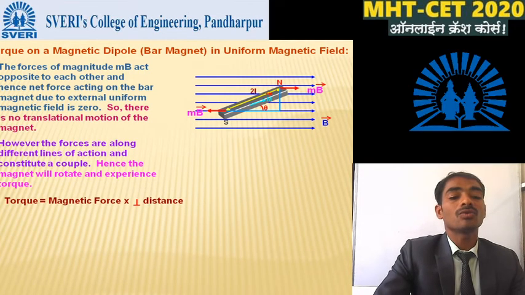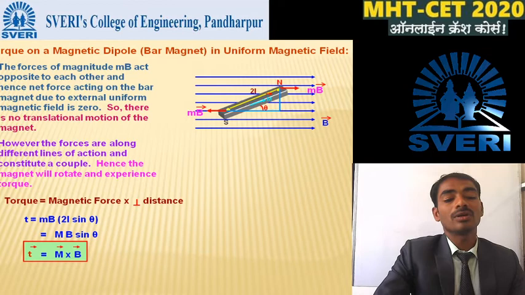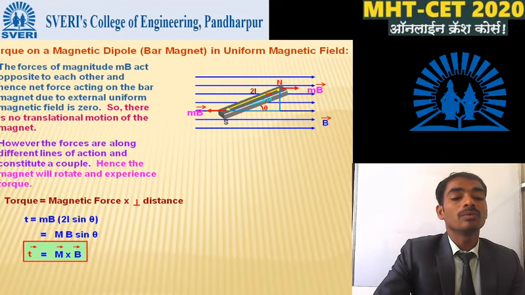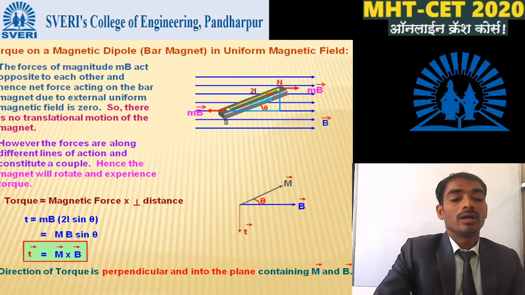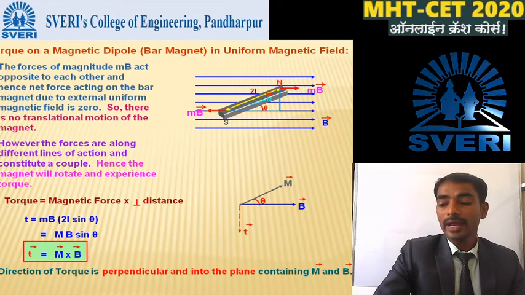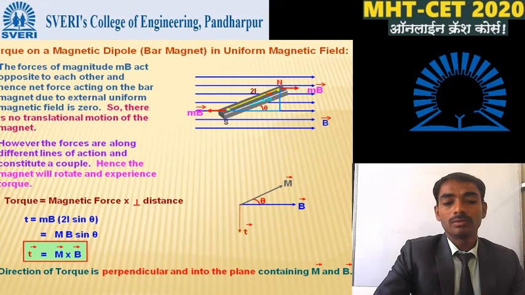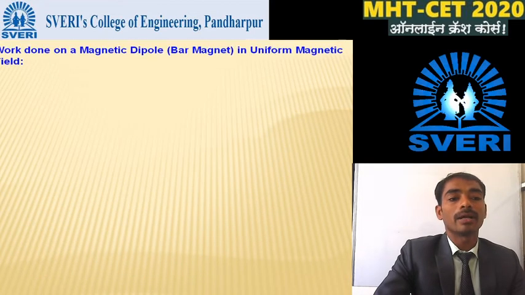So torque is equal to magnetic force into the perpendicular distance. So tau is equal to mB times 2l sin theta, which is mB sin theta. So tau is equal to m into B, or in vector form, tau bar is equal to m bar cross B bar. The direction of torque is perpendicular to the plane containing m bar and B bar.